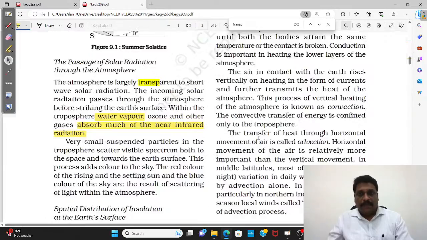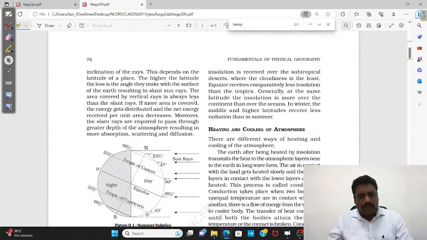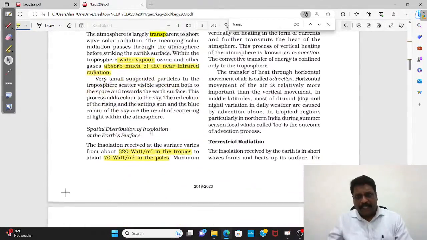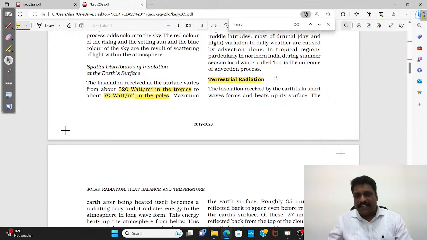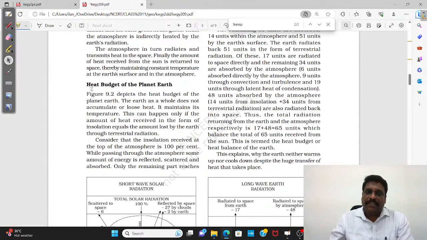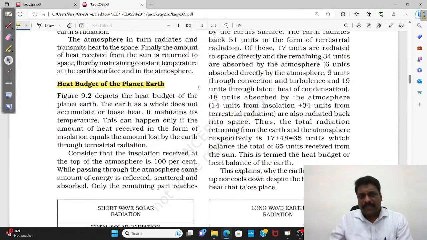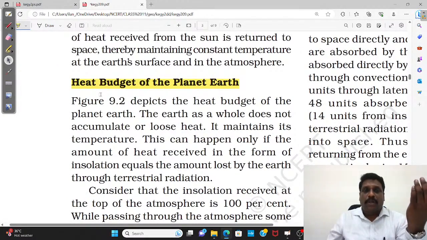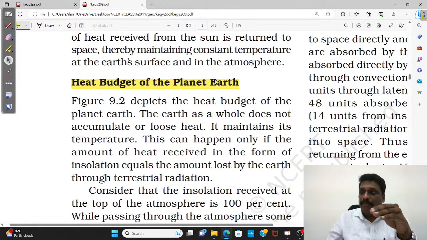So the topic, chapter 2 is also very, very important. What is solar radiation? We have an idea. And when it comes to terrestrial radiation, the heat that is liberated from the surface of the earth, you call them terrestrial radiation. And there comes one very important topic, heat budget. What is a budget? The balance between what is incoming and outgoing. What is incoming is insolation. What is outgoing is terrestrial radiation.